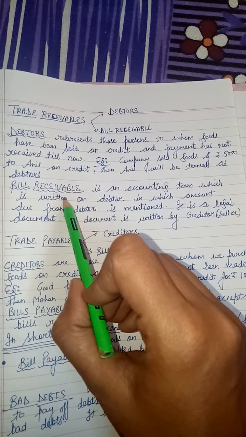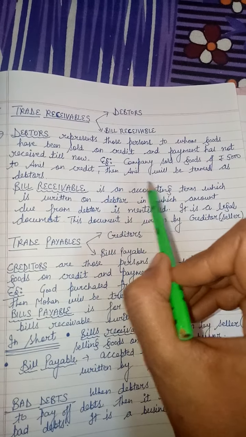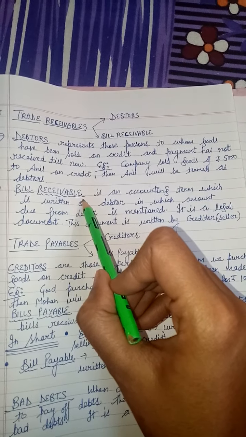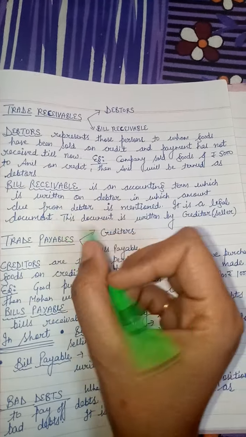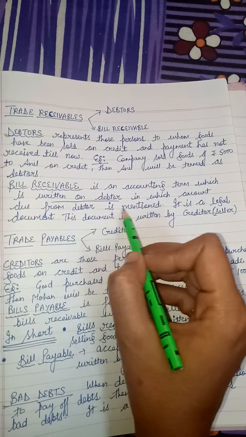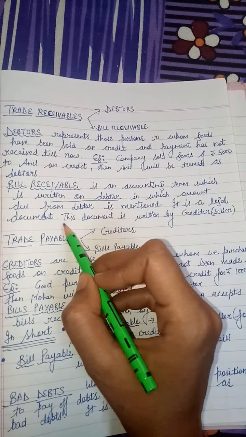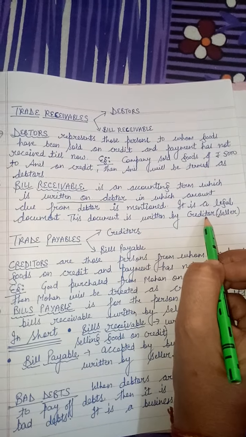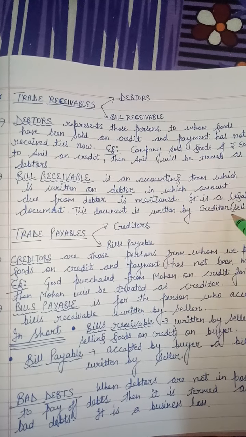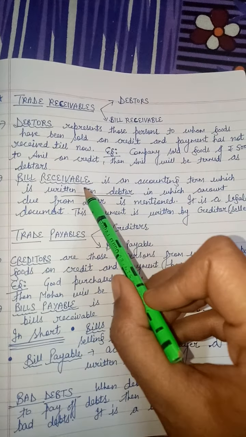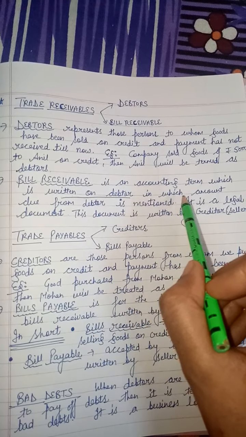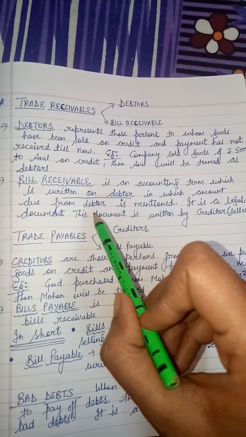Now what is bill receivable? It is an accounting term which is written on debtor. Bill receivable is a legal document written on debtor in which the amount due from debtor is mentioned. It is a legal document and it is written by the seller. When the seller sells goods on credit, then he writes a bill receivable on his debtor, and in this paper the amount is mentioned.